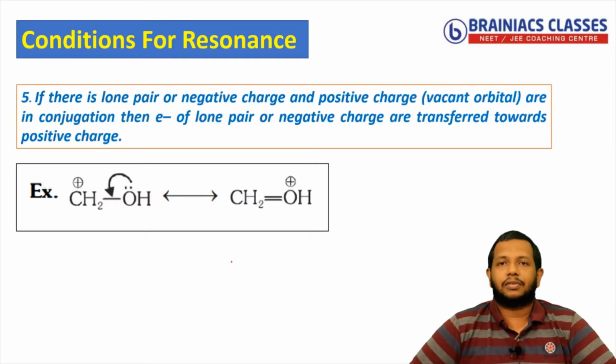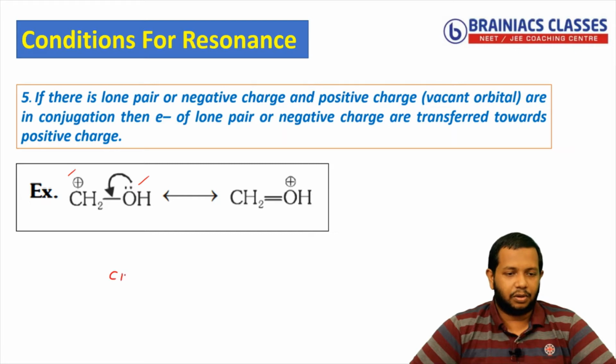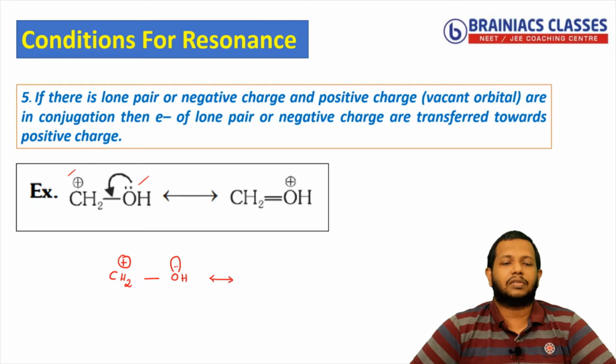Now coming to the last rule, it states that if a lone pair and a positive charge are in conjugation, that means positive charge, single bond, lone pair. If a system comes like this, then how does the shifting happen? You can think normally. We know that positive charge is deficiency, so it cannot shift. So what will happen? The lone pair will move towards the positive charge. So you can see the example here as shown, CH2 with a positive charge, and OH is present and OH has lone pair present. So as per our understanding, the lone pair should shift towards the positive charge.